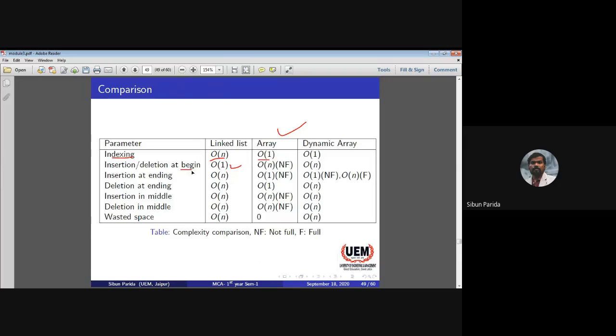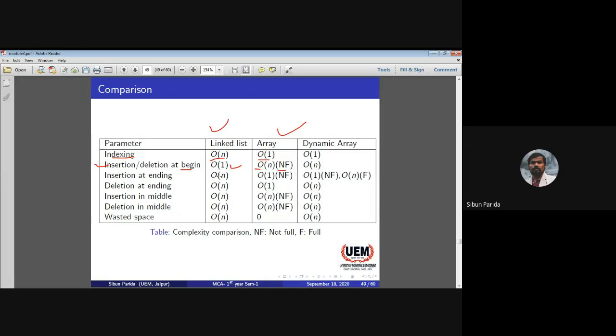But insertion and deletion at the beginning in an array is order of n if it is not full. If it is full, then it is different. So for the not full case, insertion at the beginning and deletion at the beginning is order of n. So what you understood is that insertion and deletion in a linked list is better than an array because the complexity is less. So for insertion and deletion, linked list wins.